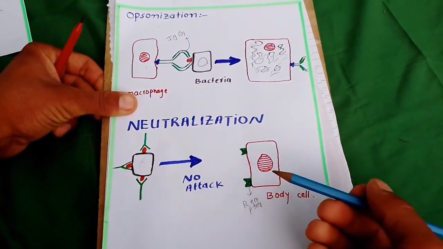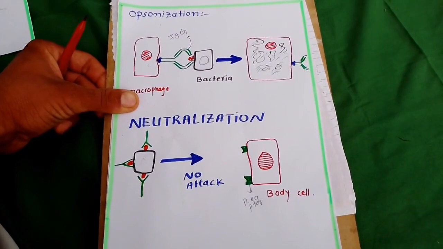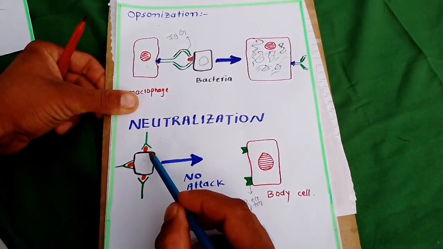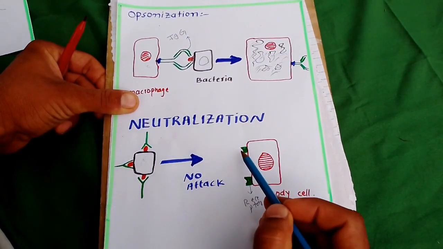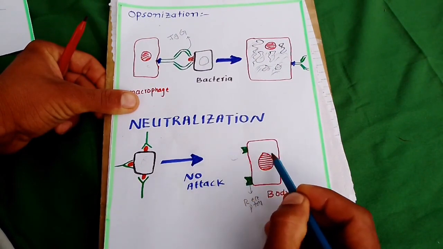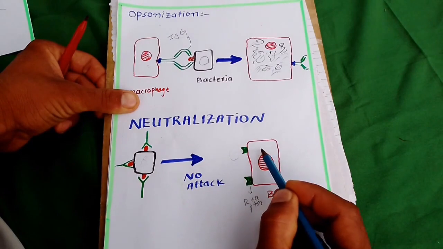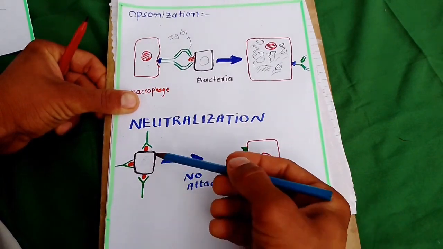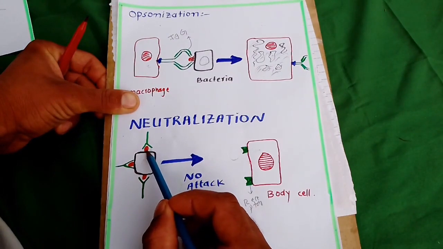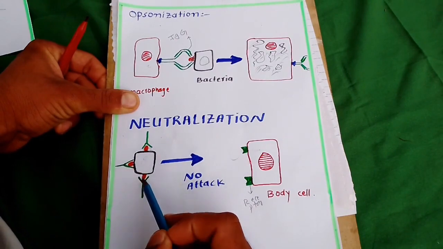This is the receptor for a toxin, or the receptor for another antigen. So this antigen is attached here and makes our cell get destroyed. But the antibody comes and covers this antigen, also this one.